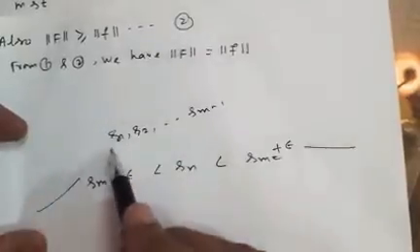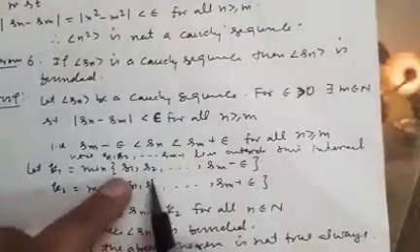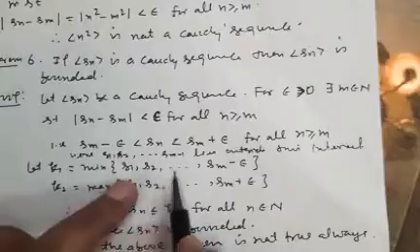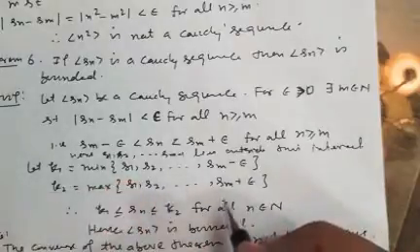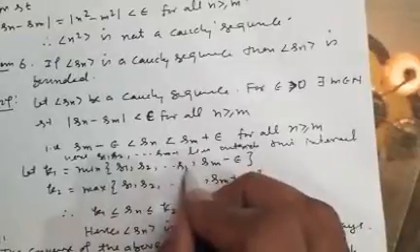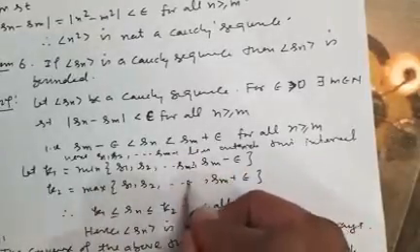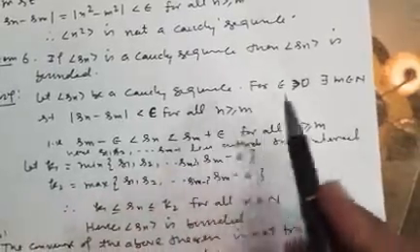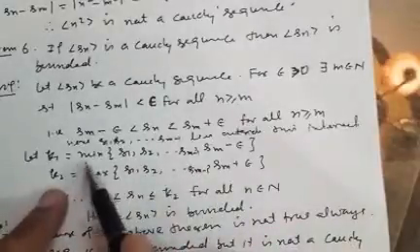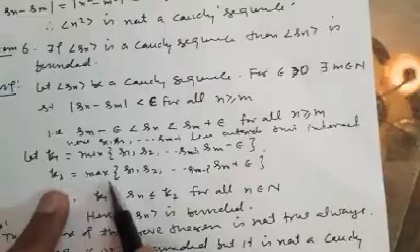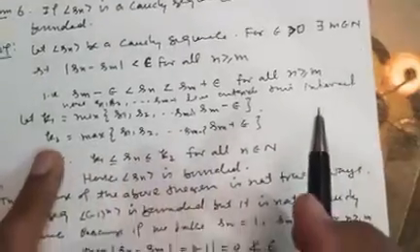So now what we can do, we take S1, S2 up to Sm minus 1, and we take the minimum of all these. Let it be K1, and similarly let K2 be the maximum of all these.